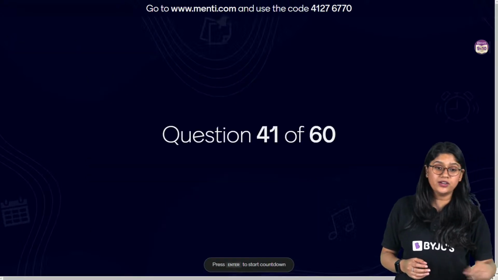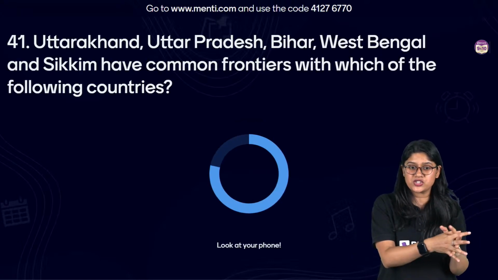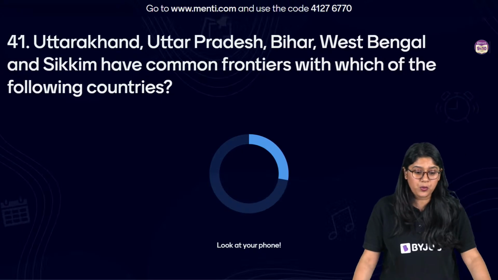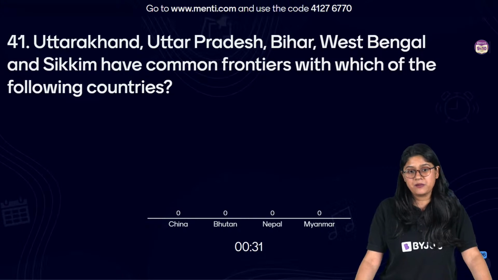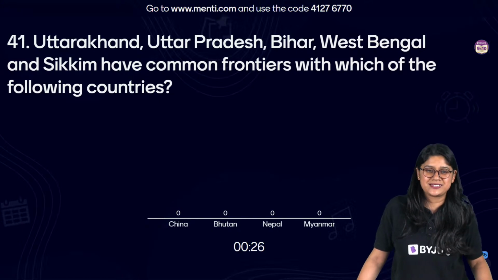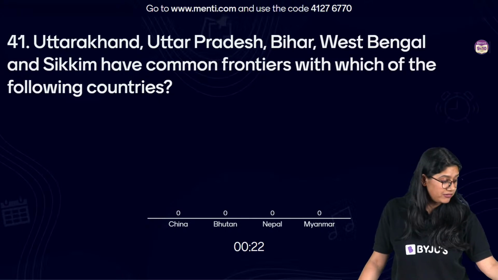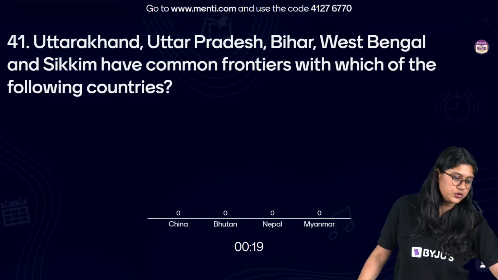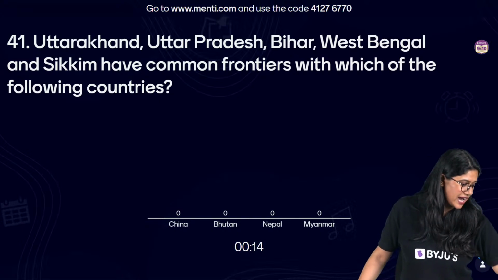We have question 41 on your screen. History is a little bit difficult, but you can watch the session that we have on our channel. And here we go, everyone. Question 41. Uttarakhand, Uttar Pradesh, Bihar, West Bengal and Sikkim have a common frontier with which of the following countries? China, Bhutan, Nepal and Myanmar. The climate chapter will be coming now. Think about these states, everyone. So, which is the common frontier country? Seems like an easy answer.